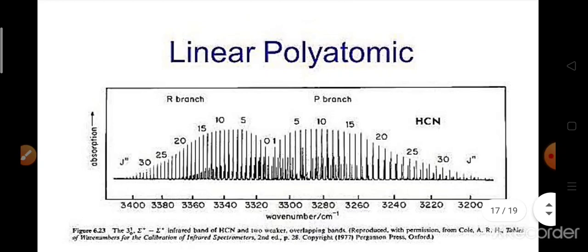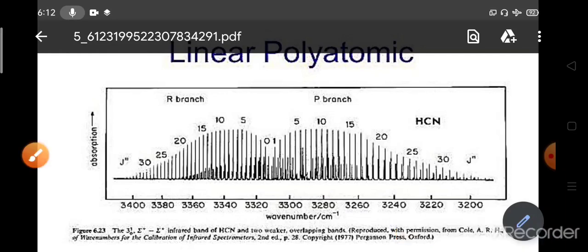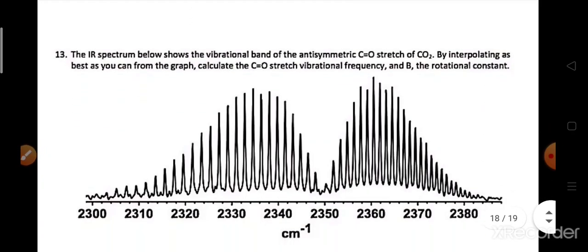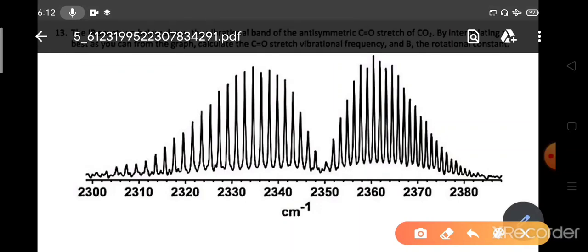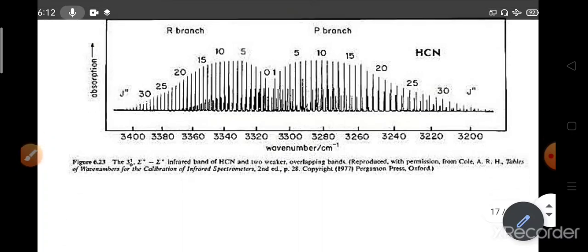We are not getting single frequency lines, we are getting several lines, and these lines are not coming only from vibration. We also have to consider the rotation of the molecules. Look here: this is the CO2 vibrational spectrum, carbon dioxide, and this is the vibrational spectrum for HCN, hydrogen cyanide.